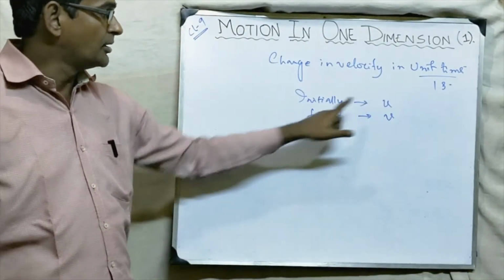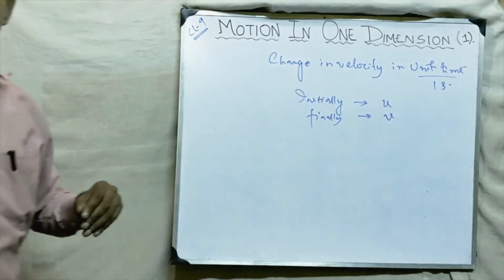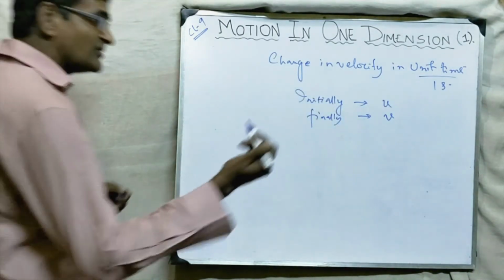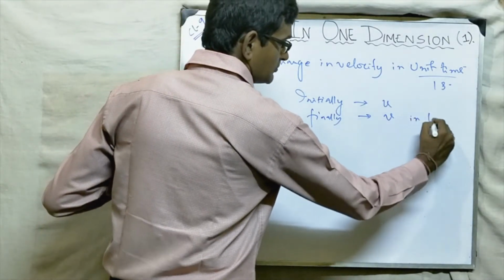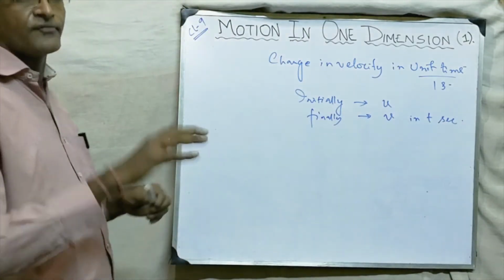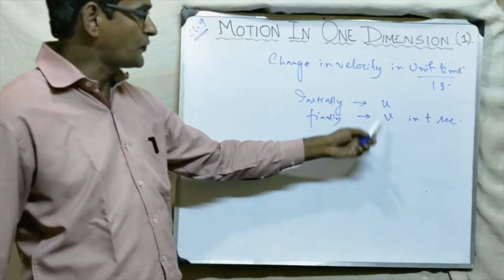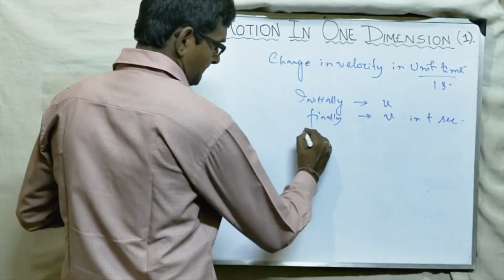Initially it was u, it became v. Okay, students? So what is the rate of change? So what is the change? It became v. Suppose in t seconds. So in t seconds, the velocity changed from u to v. So what is the change in velocity?